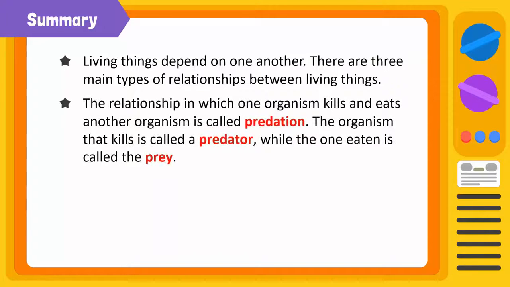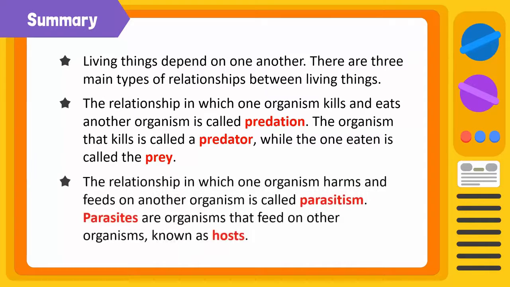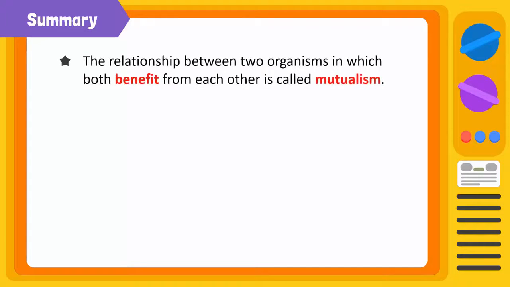The relationship in which one organism kills and eats another organism is called predation. The organism that kills is called a predator, while the one eaten is called a prey. The relationship in which one organism harms and feeds on another organism is called parasitism. Parasites are organisms that feed on other organisms known as hosts. A relationship between two organisms in which both benefit from each other is called mutualism.